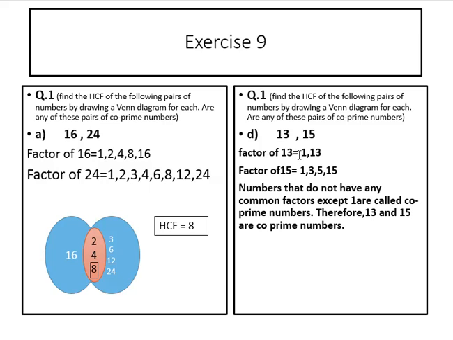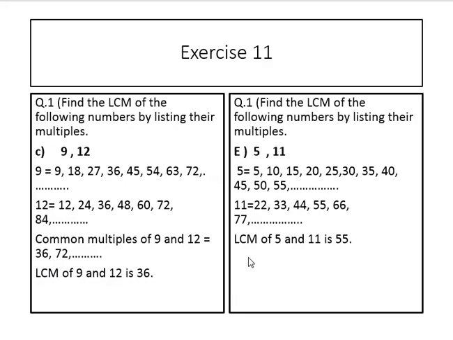Factors of 13: 1 multiplied by 13. 13 is a prime number. Factors of 15: 1 15s are 15, 3 5s are 15, 5 3s are 15. Factors of 15 are 1, 3, 5, 15. Numbers that do not have any common factor except 1 are called co-prime numbers. Therefore 13 and 15 are co-prime numbers.